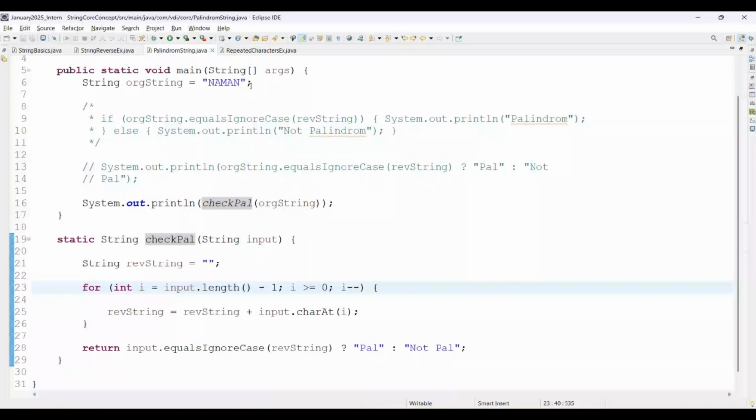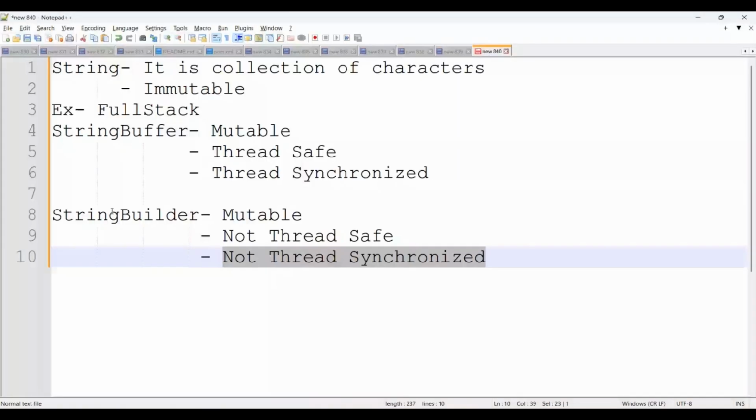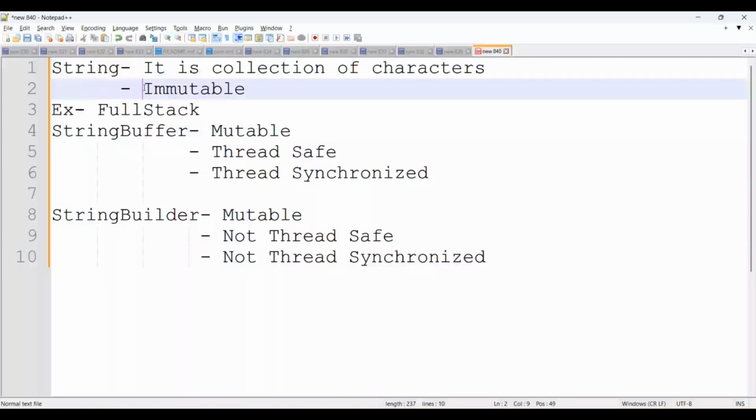And here StringBuffer and StringBuilder both are mutable. StringBuffer is thread synchronized, whereas StringBuilder is not thread synchronized. And in industry mostly we are using StringBuilder because it gives us good performance as compared to String and StringBuffer. But whenever a business requirement comes, then accordingly we are going to follow. And whatever you have, username, password, always we are declaring as a String because it is an immutable class in Java. Okay, such a way we are done with the basics of string.